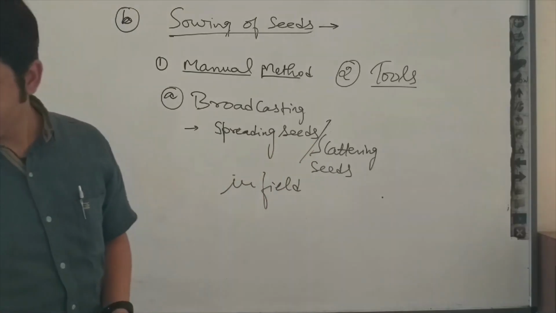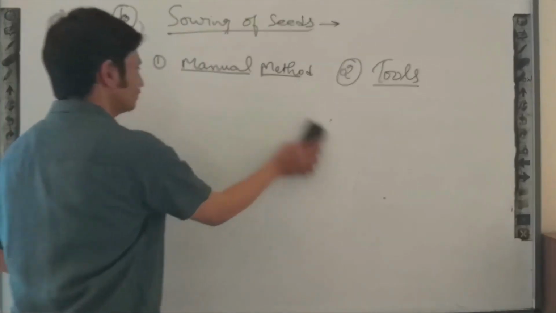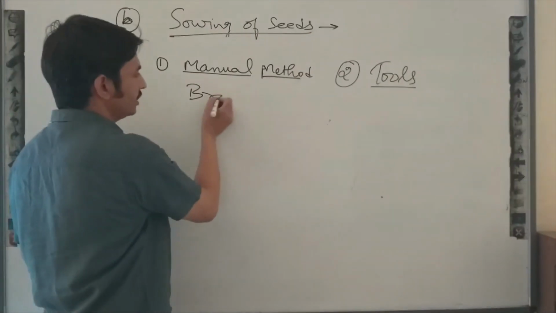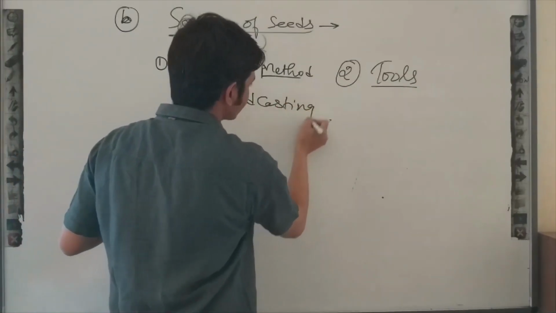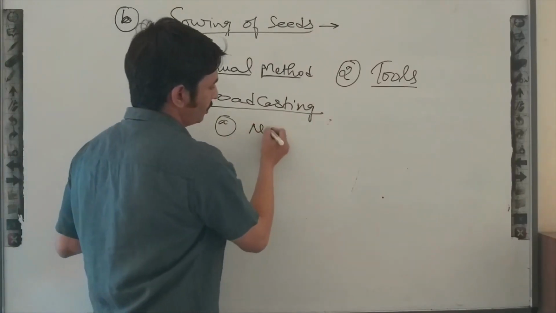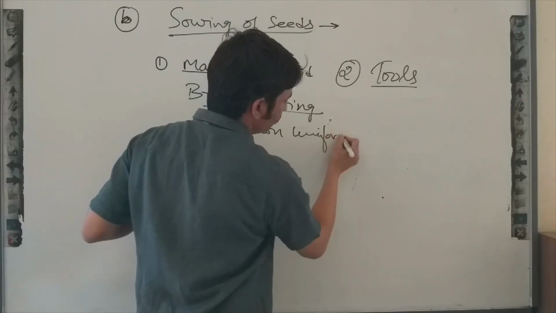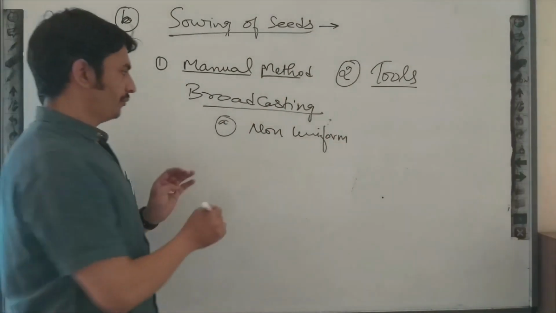That means there will be some disadvantages of scattering seeds. So what are the disadvantages of the broadcasting method? First disadvantage, non-uniform distribution. Seeds will not be distributed uniformly, so there will be non-uniform distribution of seeds in the field.